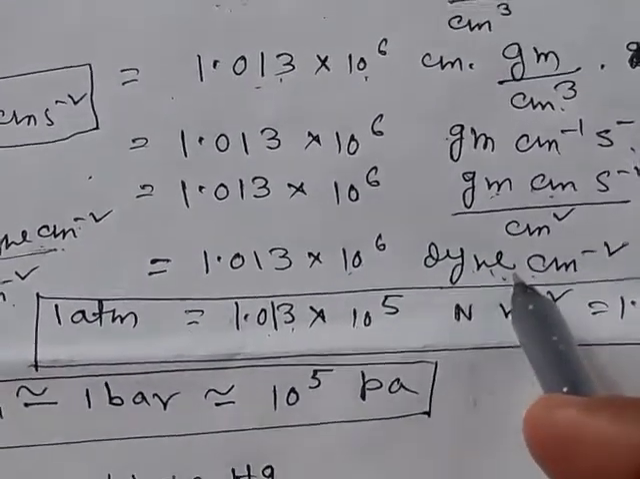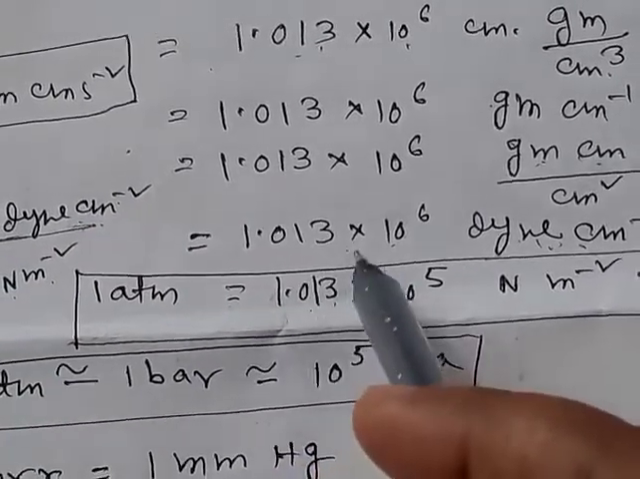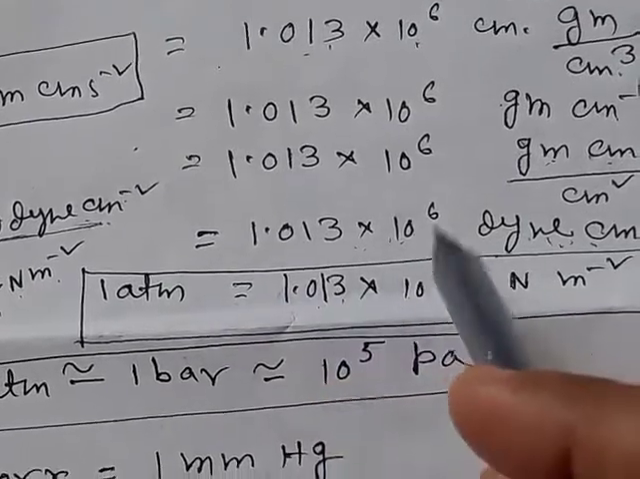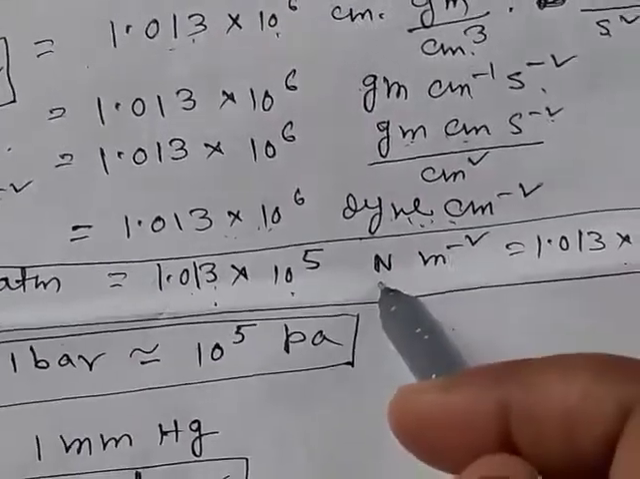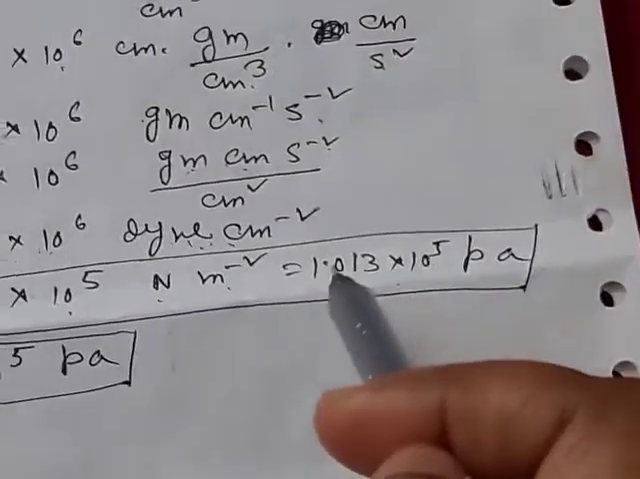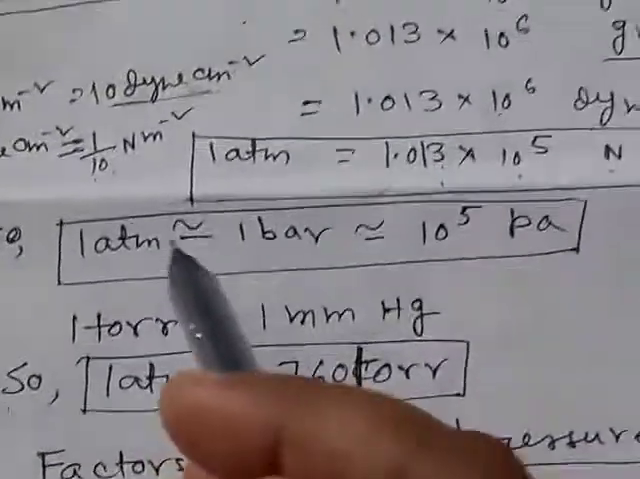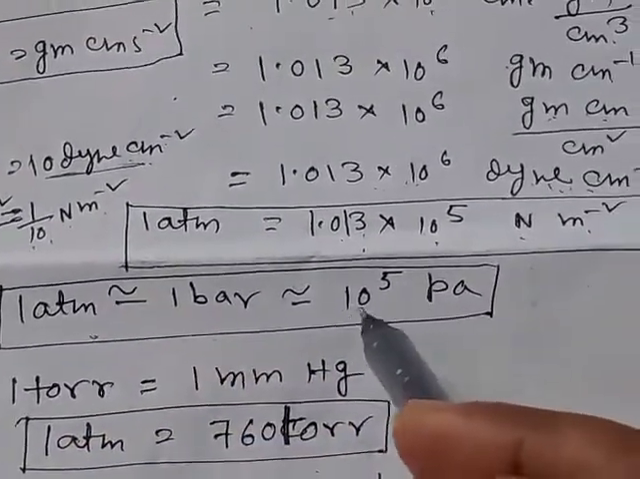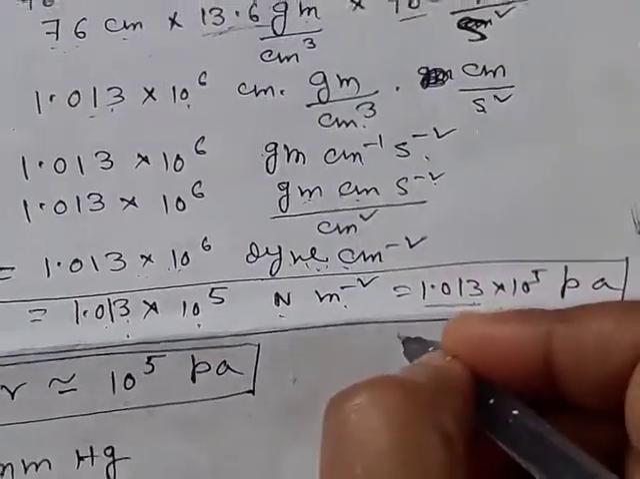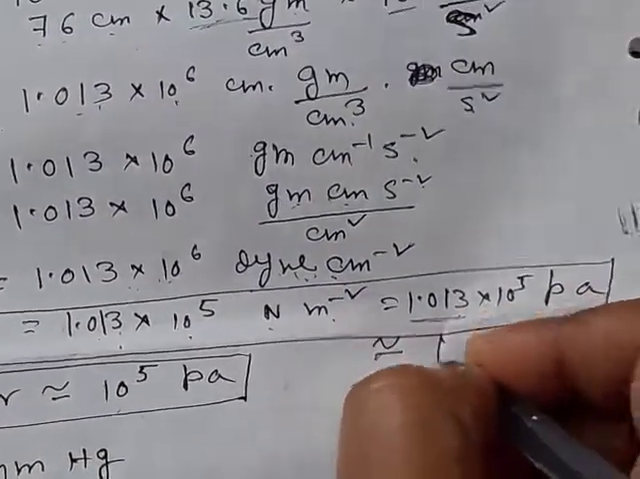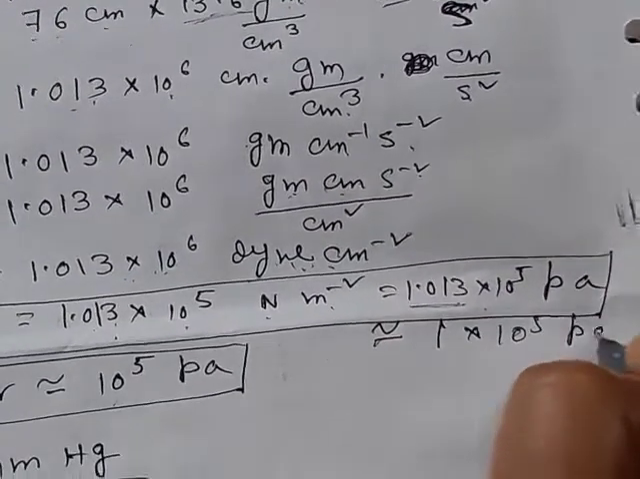So here we put the value of this, then this will be 1.013 into 10 to the power 6 by 10, that is 1.013 into 10 to the power 5 Newton per meter square, that is 1.013 into 10 to the power 5 Pascal. So 1 atmosphere is almost equal to 1.013, we can write it almost equal to 1 into 10 to the power 5 Pascal.